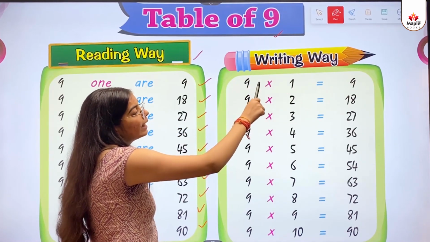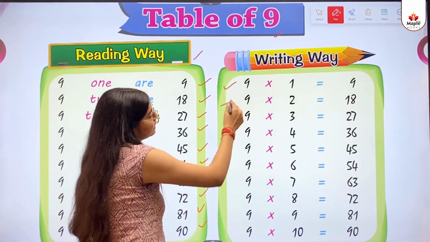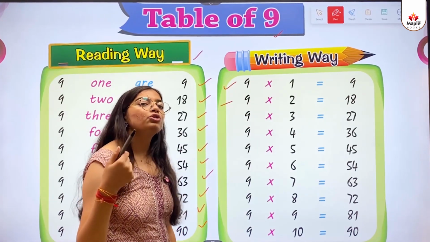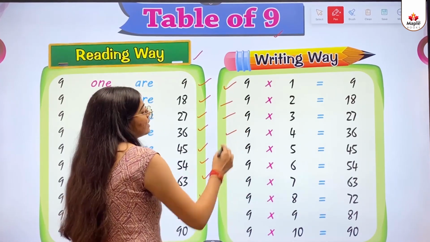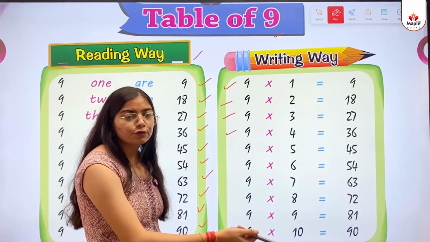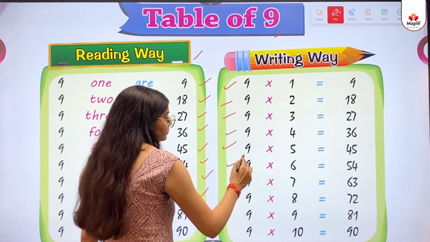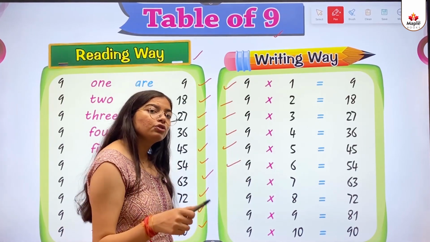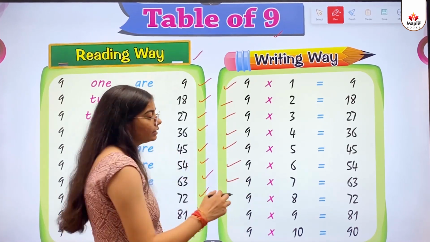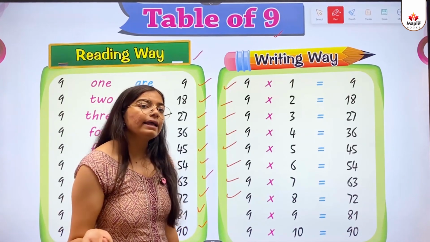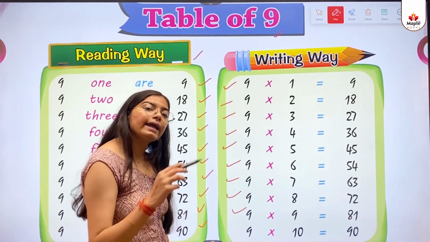9 multiply 1 equals 9. 9 multiply 2 equals 18. 9 multiply 3 equals 27. 9 multiply 4 equals 36. 9 multiply 5 equals 45. 9 multiply 6 equals 54. 9 multiply 7 equals 63. 9 multiply 8 equals 72. 9 multiply 9 equals 81. 9 multiply 10 equals 90.